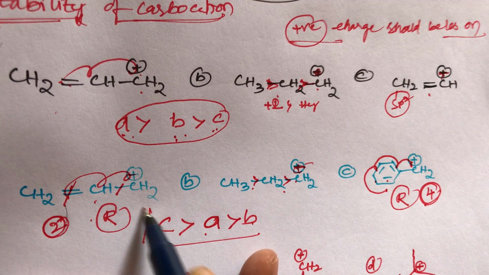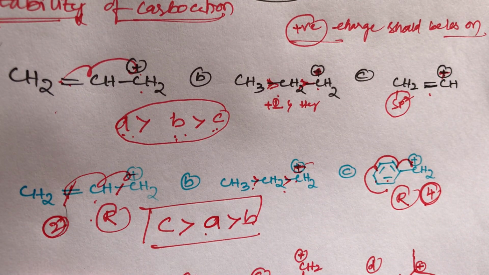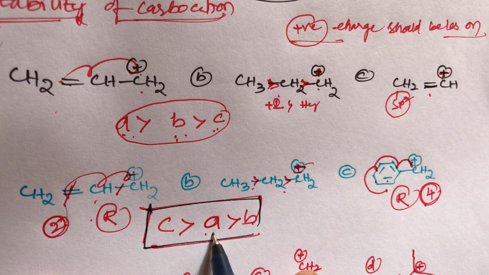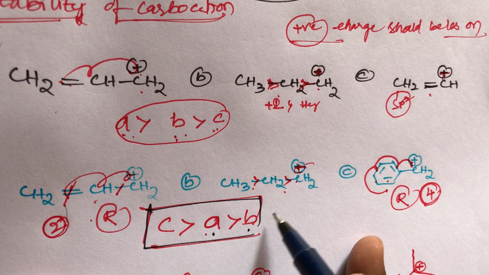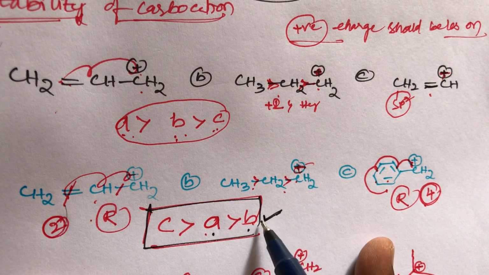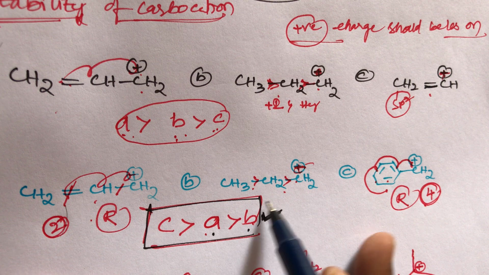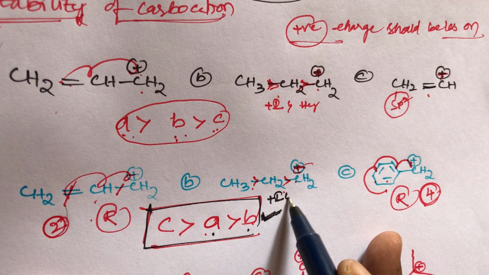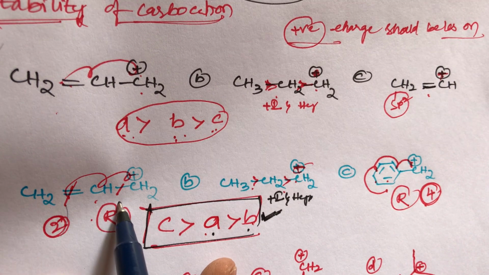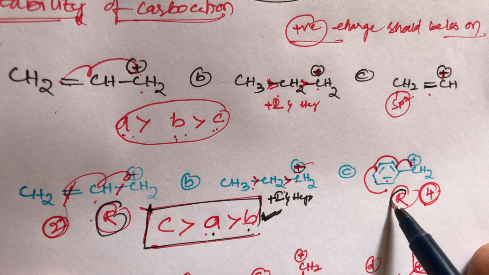This is the simple trick, student. C compound is more stable than A compound. A compound is more stable than B compound. B compound is the least stable. Why? Because this B compound has only plus I and hyperconjugation. But in A compound resonance is there, and in B compound also resonance is there.